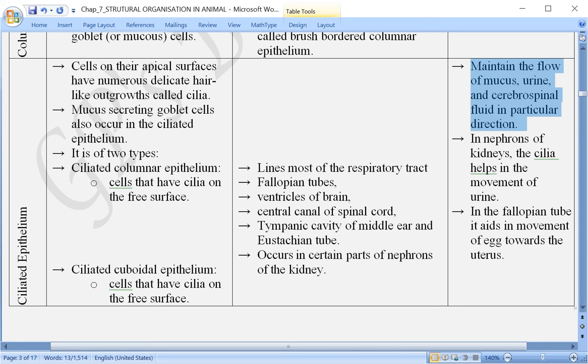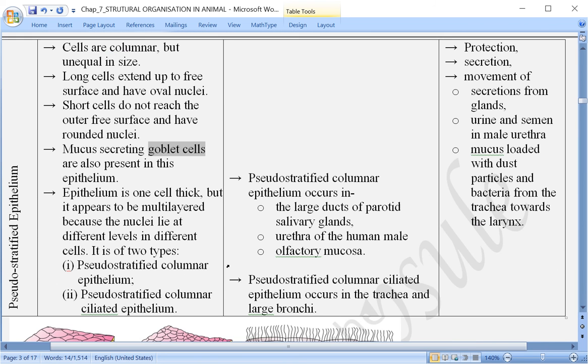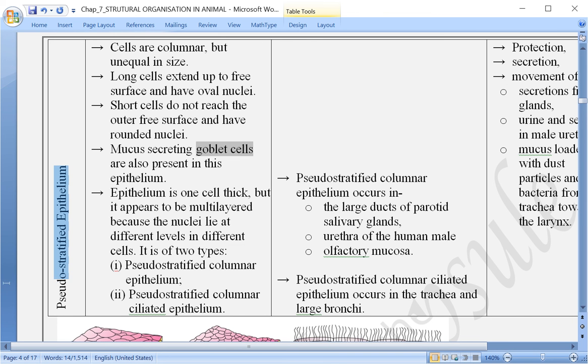Then in case of the nephron, when we are talking in the nephron, what happens? The cilia helps in movement of the urine in one direction, and in the fallopian tube, earlier I have discussed that it helps in the movement of the ovum or the egg from the ovary after it is released towards the uterus. And the last one over here is pseudo stratified epithelium.